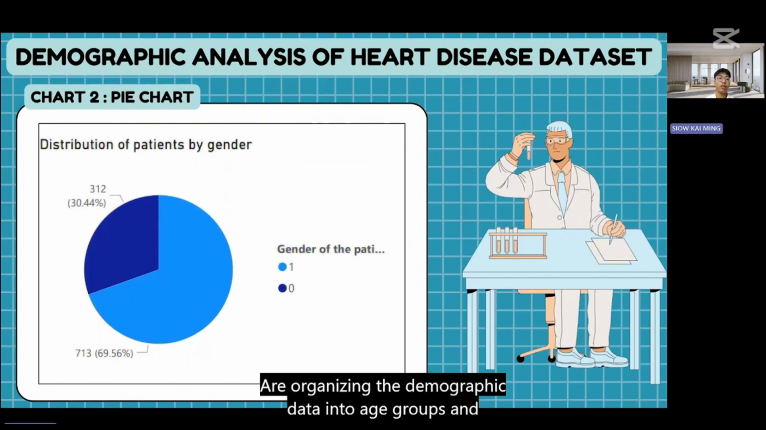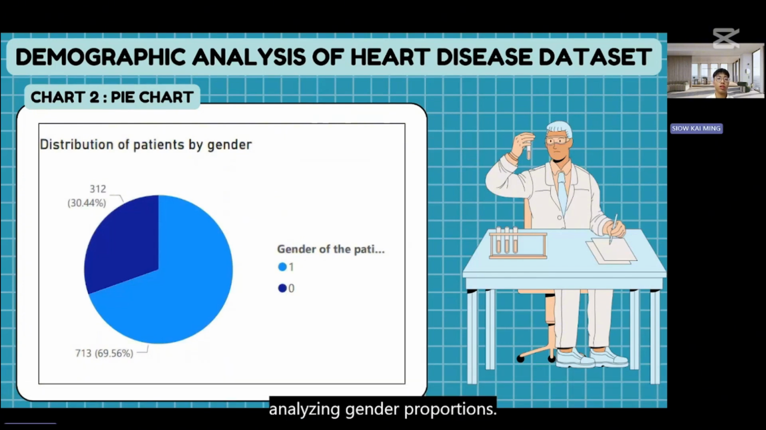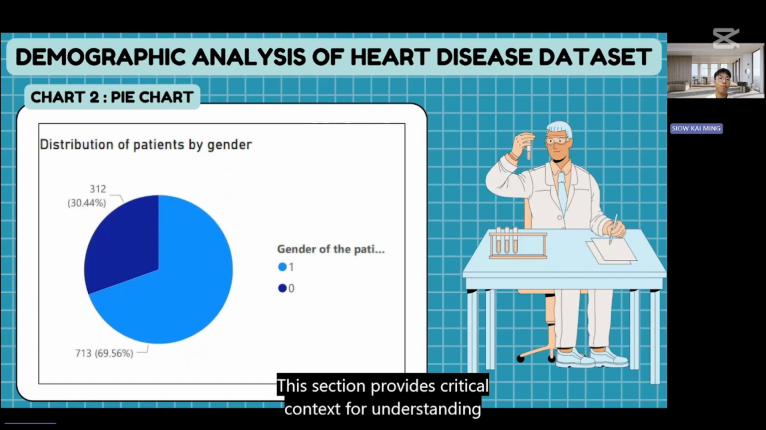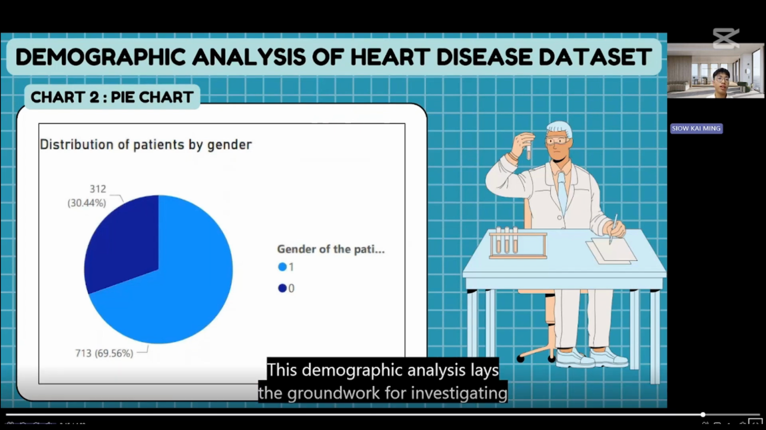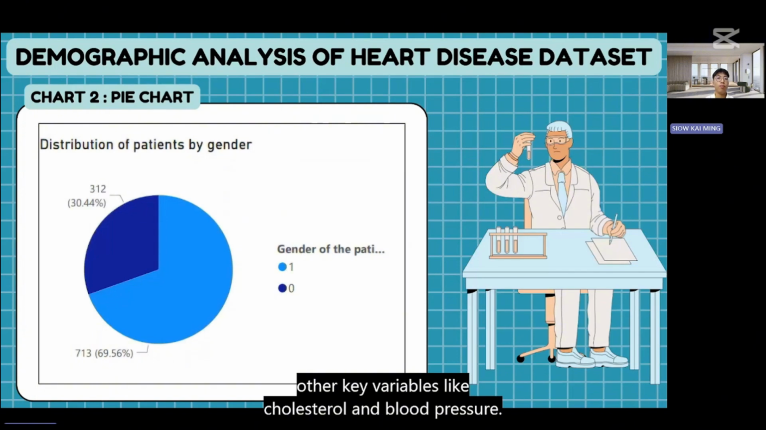By organizing the demographic data into age groups and analyzing gender proportions, this section provides critical context for understanding patterns and risk factors in the dataset. This demographic analysis lays the groundwork for investigating other key variables like cholesterol and blood pressure.